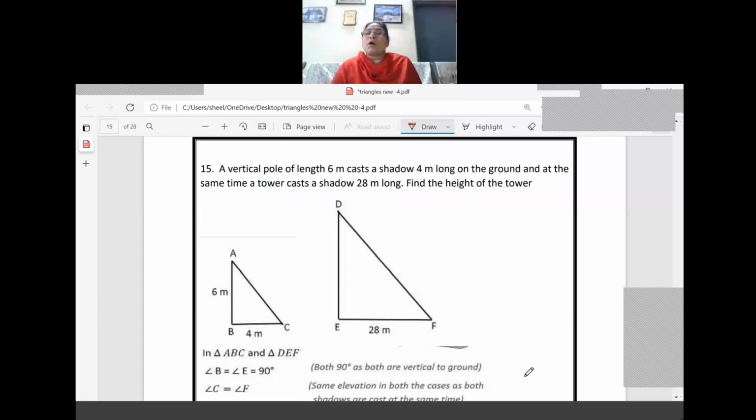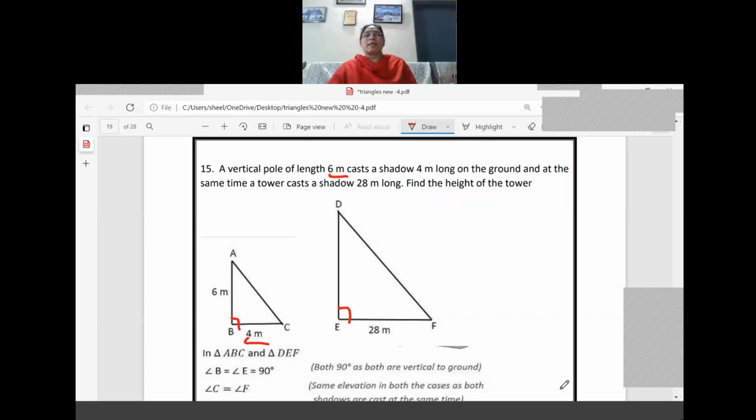A vertical pole of length 6 meter. It is already given that it casts a shadow 4 meter only on the ground. At the same time a tower casts a shadow 28 meter only. Find the height of the tower. That means the height DE we don't know, but at the same time we know the shadow length is 28 meter. Now it is a vertical pole given, so definitely angle B and angle E are equal to 90 degree. So both are 90 degree we got.